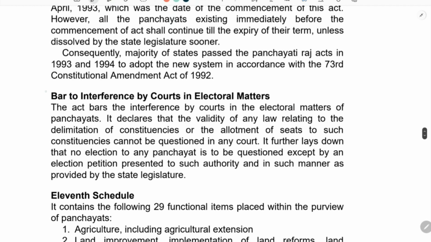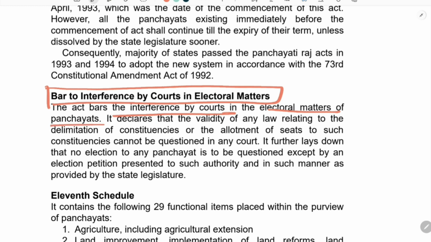That is, there is a bar to interference by the court in electoral matters. It is clearly written that the act bars interference by courts in the electoral matters of panchayats. It further lays down that no election to any panchayat is to be questioned except by an election petition presented to such authority as determined by the state legislature.